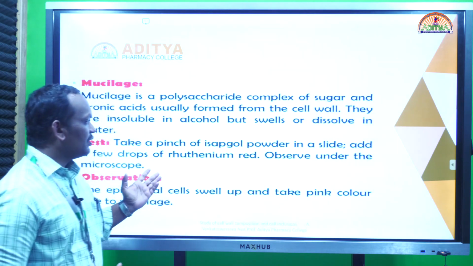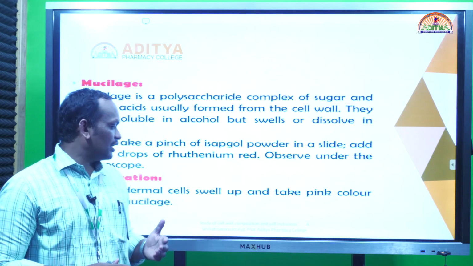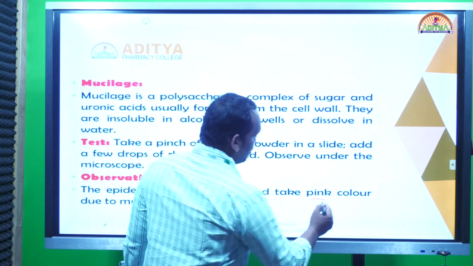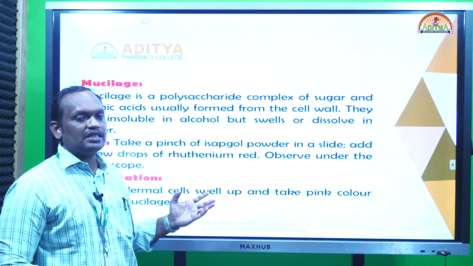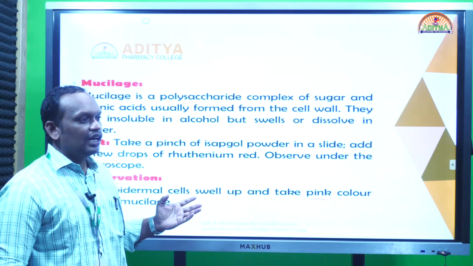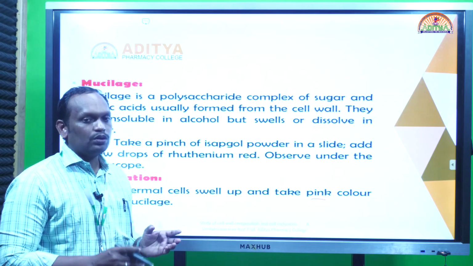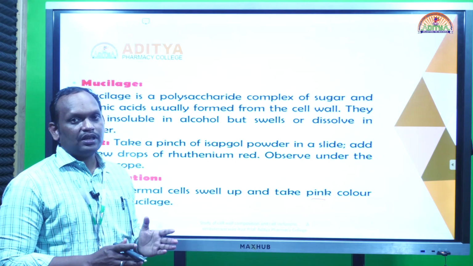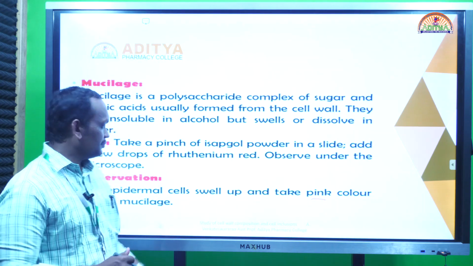So how can you identify the mucilage? By a chemical test. When you treat with ruthenium red, it shows a pink color. All the mucilage-containing cells acquire the pink color. Generally mucilage is present in the cell walls, and also in the middle lamella, between the two layers of the cell wall, we can see this mucilage.